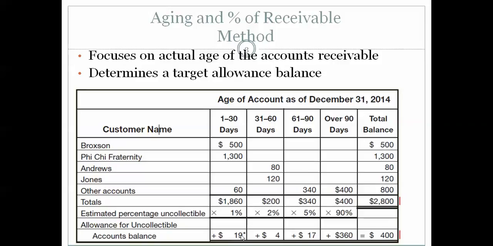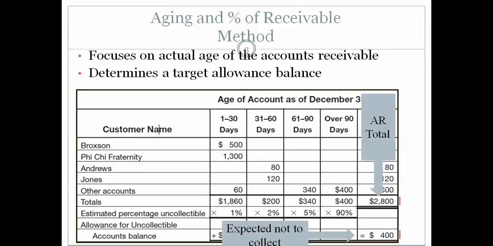So if we add the 19 from those that are 1 to 30, and the 4, the 17, and the 360, we believe of the $2,800 owed to us as of December 31st, 2014, 400 of it will never be collectible. And so this gives us a very accurate assessment of the collectability. So like the percentage of receivables, we are going to be looking at what is the account receivable total and what do we expect not to collect, 400.